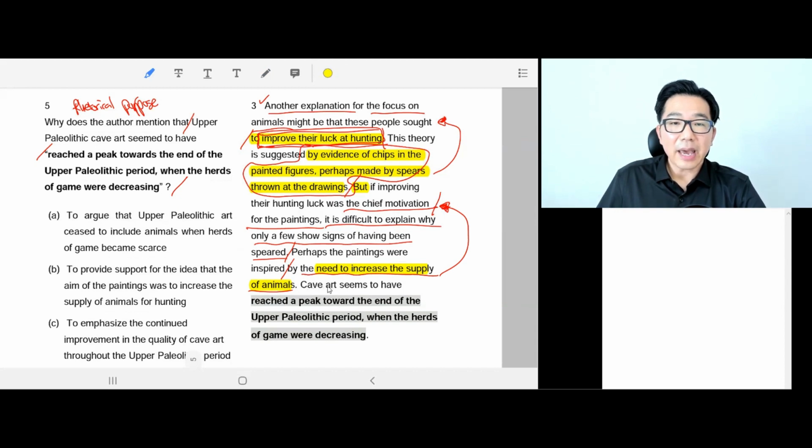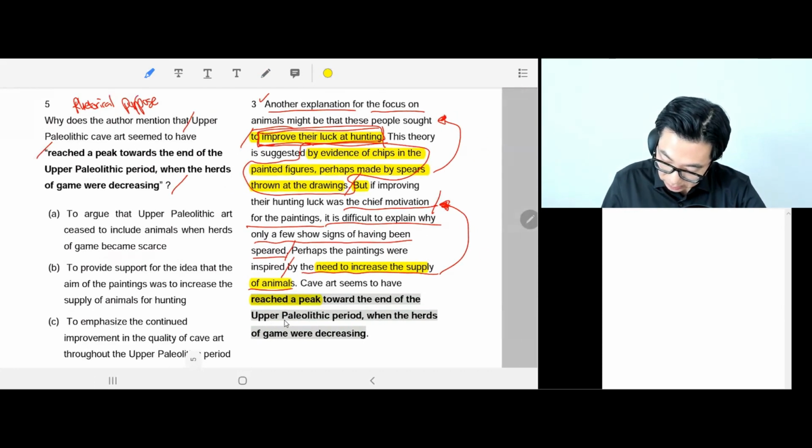Next sentence. Cave art seems to have, okay, highlighted sentence, reached a peak, okay, so reached the highest level of quantity, reached the peak towards the end of the Upper Paleolithic period. Okay, so what does that mean? What does that have to do with anything?